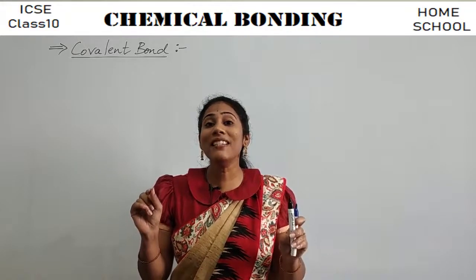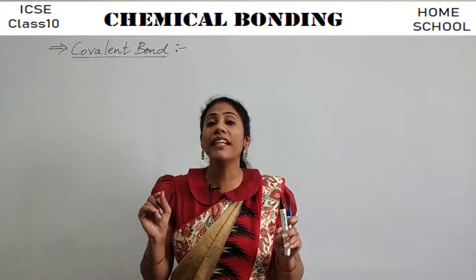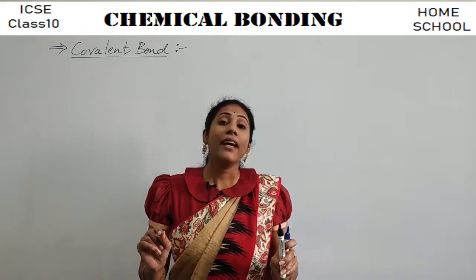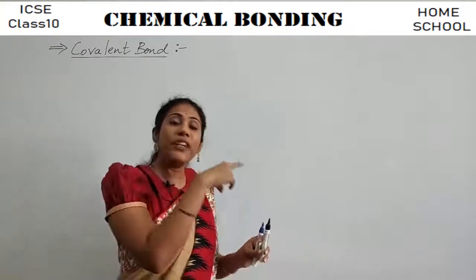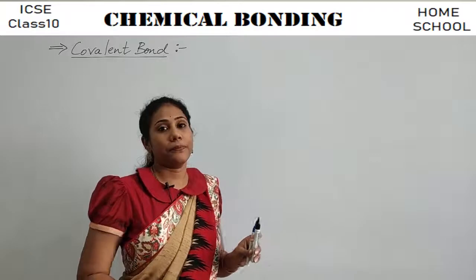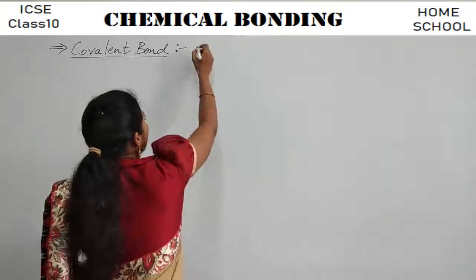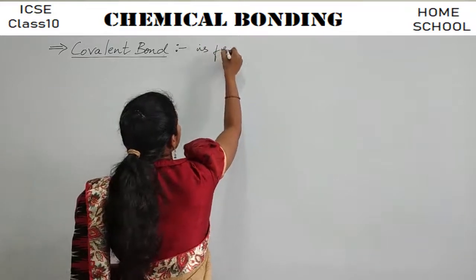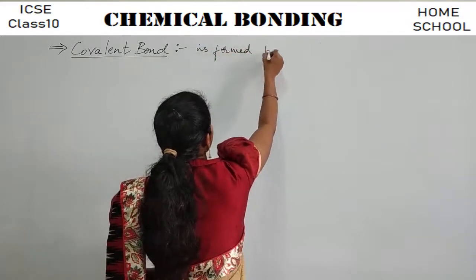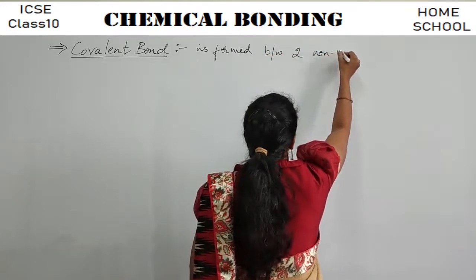So metals do not usually undergo covalent bonding. Okay. So between the two non-metals, this covalent bond is observed. So the first point that you have to remember is, a covalent bond is always formed between two non-metals.